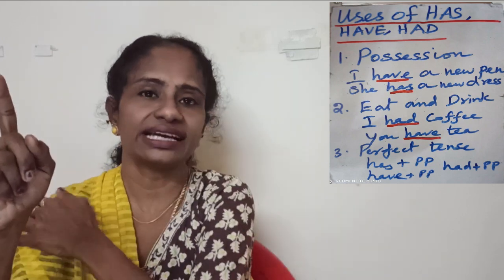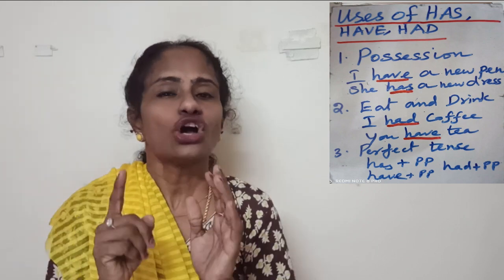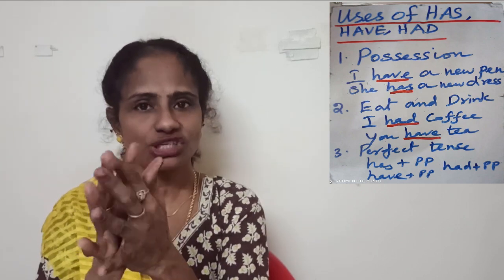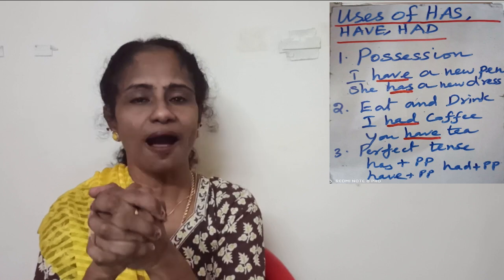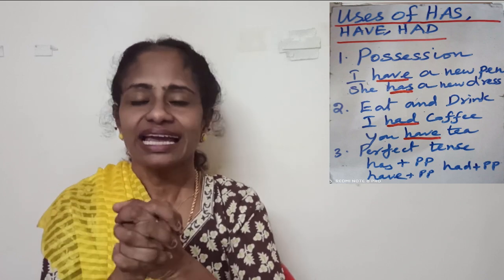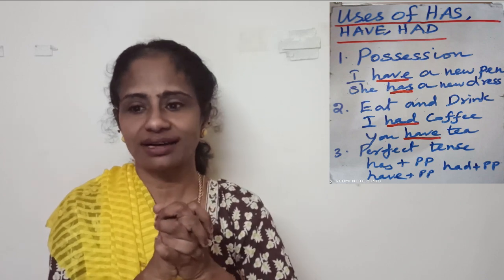So the first thing is has, have, had talks about possession. Possession na enna, என்கிட்ட என்ன இருக்கு அப்படிங்கறத பத்தி பேசுறதுக்காக இந்த has, have, had யூஸ் ஆகுது.